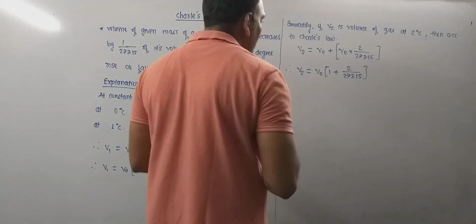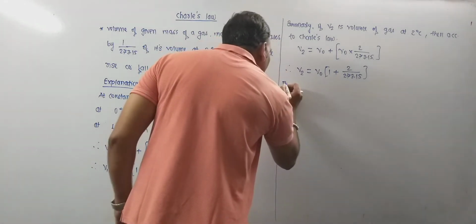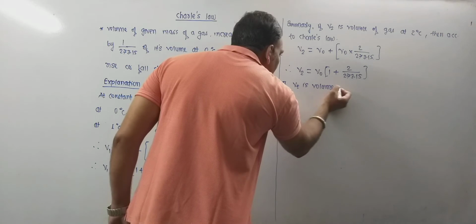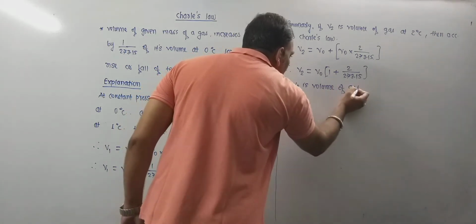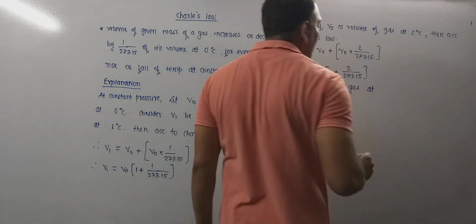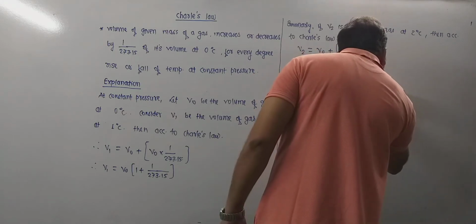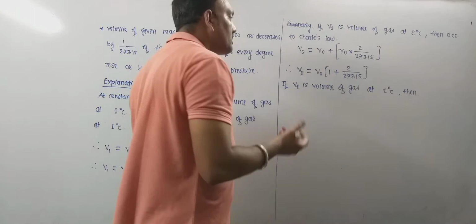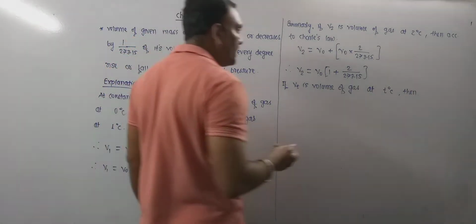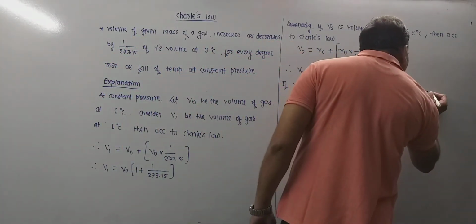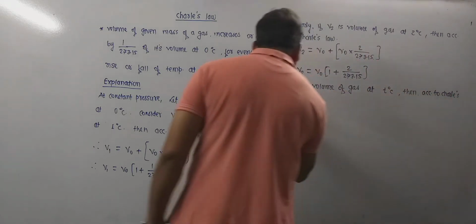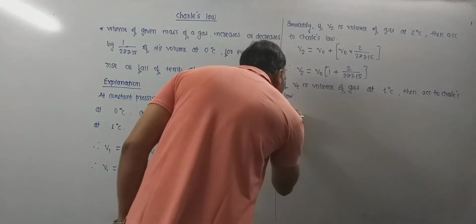Now, if Vt is the volume of gas at T degree Celsius, then according to Charles' law, how can Vt be given?